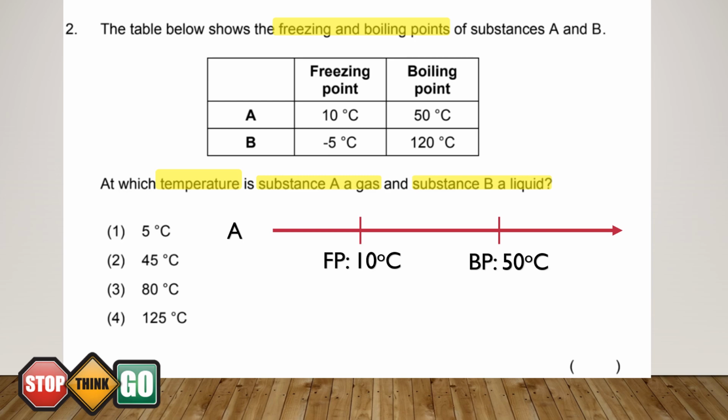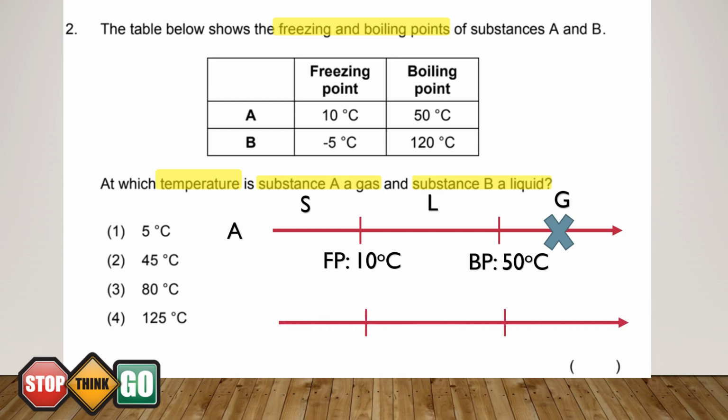Below freezing point, substance A is a solid. And in between the freezing point and boiling point, it is a liquid. Above the temperature of boiling point, substance A would have turned into a gas. Next, if I want substance A to be a gas, it has to be above 50 degrees Celsius. Now let's try again for substance B.